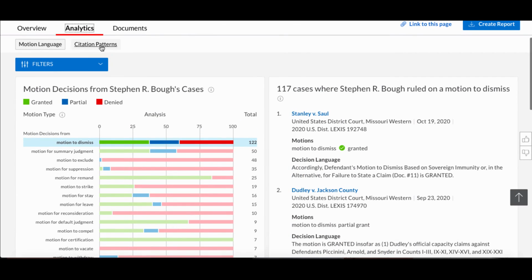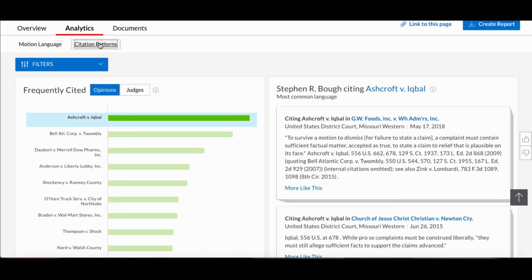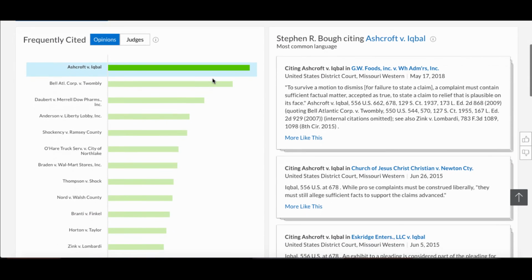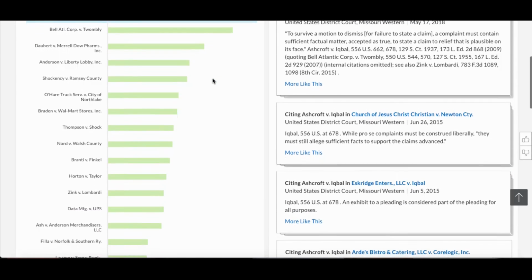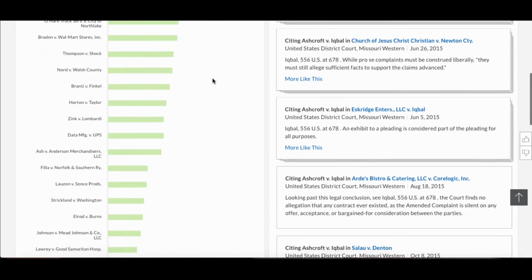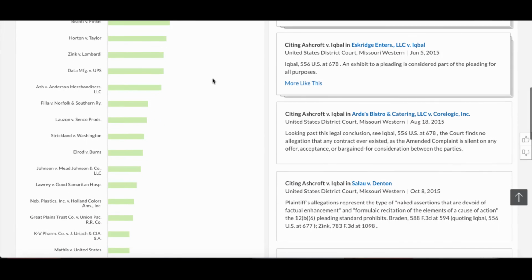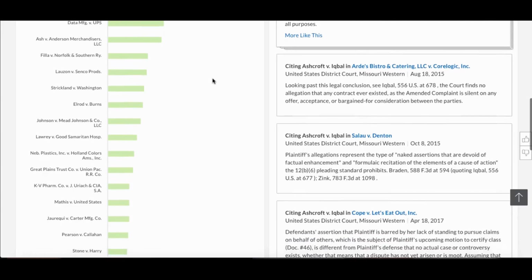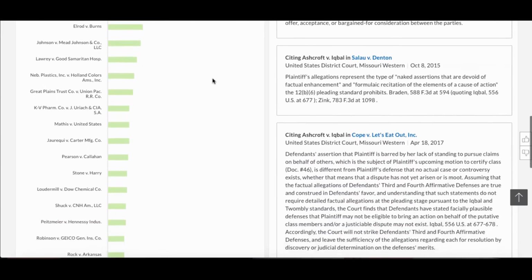Using instead the Citation Patterns tab, on the left, you'll see a graphical representation of the cases the judge relies upon most often, aka finds the most persuasive. On the right is a display of the language from those opinions that the judge cites to most and the language from those opinions that the judge includes in their own written decisions.